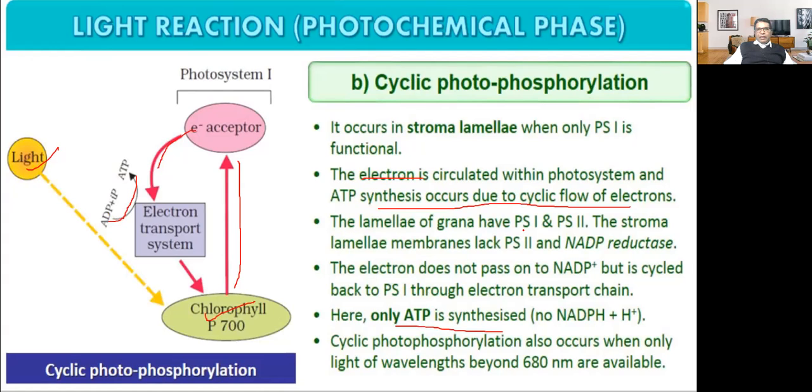The lamella of the grana have photosystem first and photosystem second. The stroma lamella membrane lacks photosystem second and NADP reductase. The electron does not pass to NADP but is cycled back to photosystem first through the electron transport chain. Here only ATP is synthesized, no NADP and hydrogen ion. Cyclic photophosphorylation also occurs when only light of wavelength beyond 680 nanometers is available. So this is cyclic photophosphorylation.